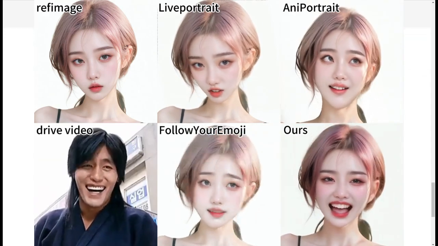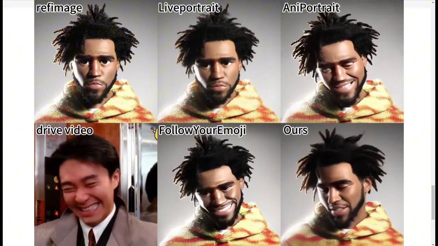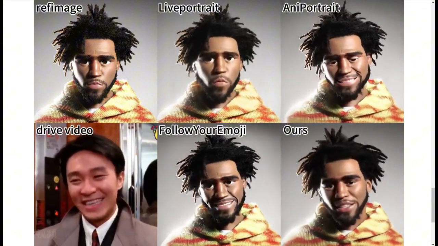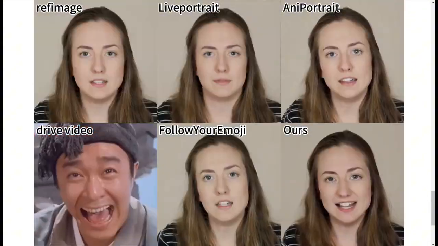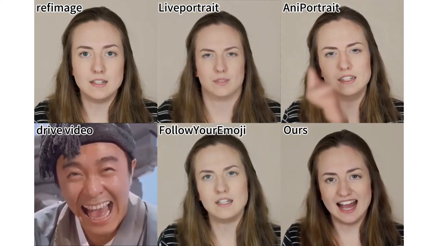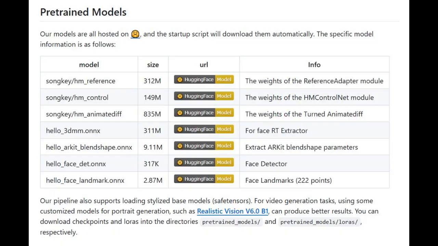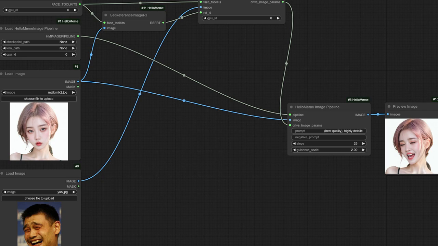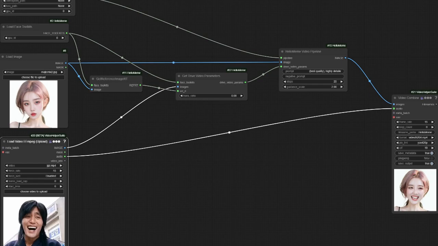Compared to other diffusion models, we're setting a new standard for both fidelity and continuity, all while offering easy integration and adaptability with existing models. You can download HelloMeme for comfy UI and try out the ready-made workflows available within it.